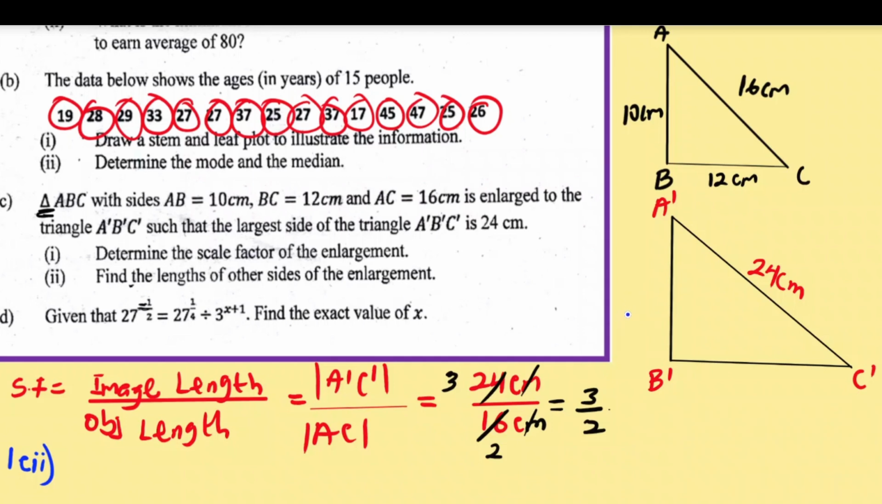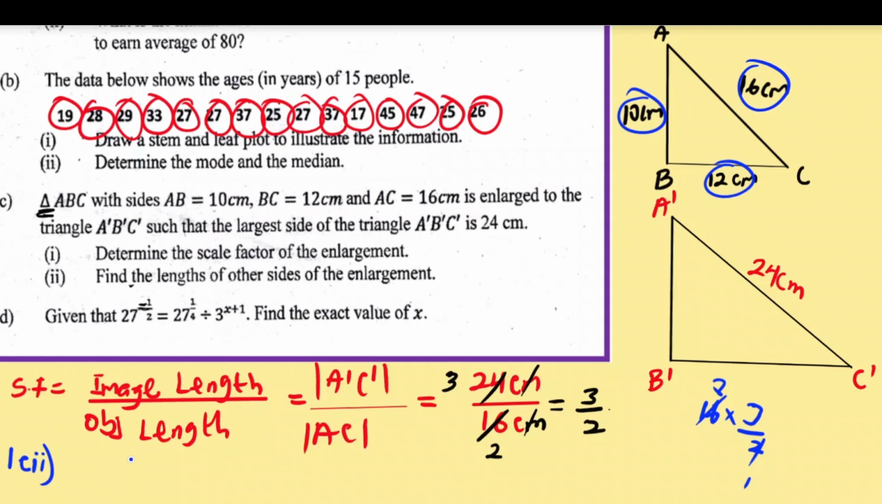So what we have to know is that whenever you multiply the scale factor by the object length, it gives us the image length. So you should know that the 16, when you multiply by 3 on 2, we are going to get 24. And that is obvious. 16 times 3 on 2 is going to give you 24. Because 2 goes into 16, 8, and 8 times 3 is going to give you 24. So that should tell you that when I multiply the scale factor by 10, it will give me A1, B1. And when I multiply the scale factor by 12, it will give me B1, C1. So that's the approach that I'm going to use here.